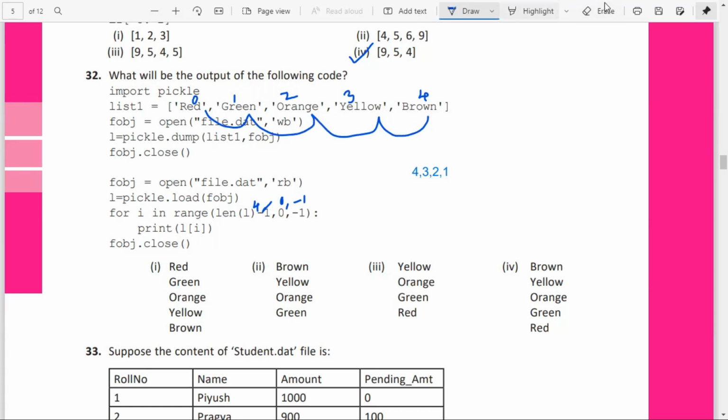So index 0 will not be taken because we only go till 1, no? So it will be taken like brown, then yellow, then orange, then green. Okay, 4 elements will be printed: brown, yellow, orange, green. So option 2 is the correct answer.